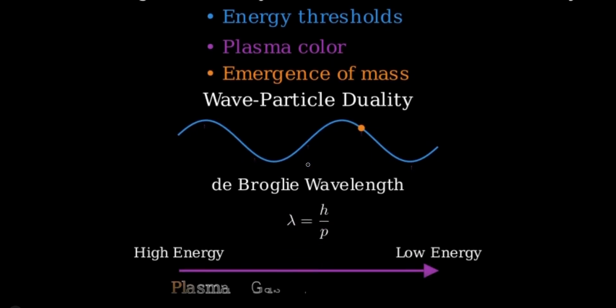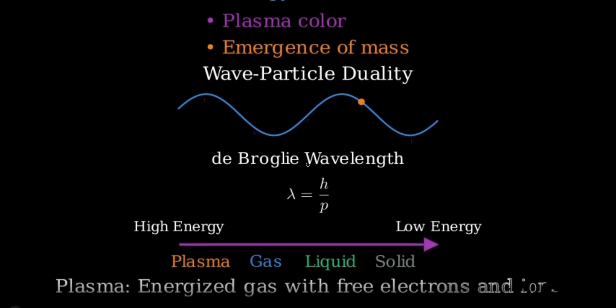At very high energies, matter exists in a state where particles behave more independently, like in a plasma. As energy decreases, matter transitions through different phases, eventually leading to bound states like solids where mass becomes an organized, structured manifestation of energy. Now, let's focus on plasma, which is often called the fourth state of matter.